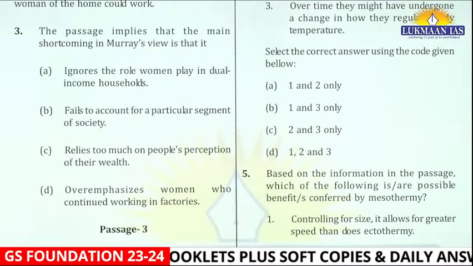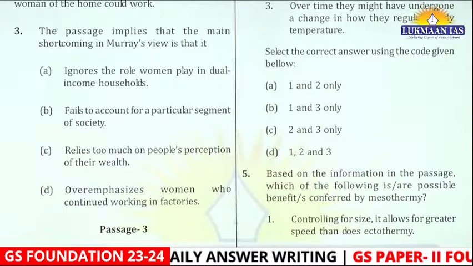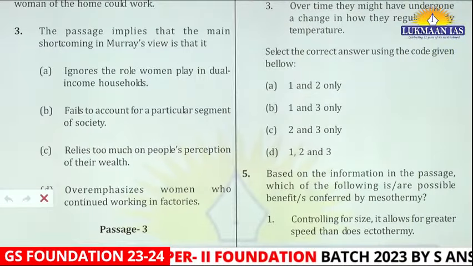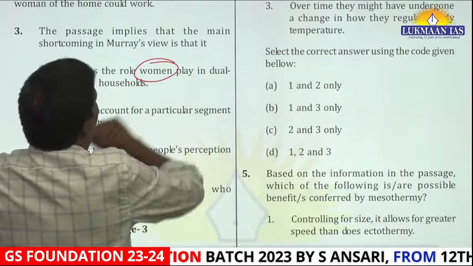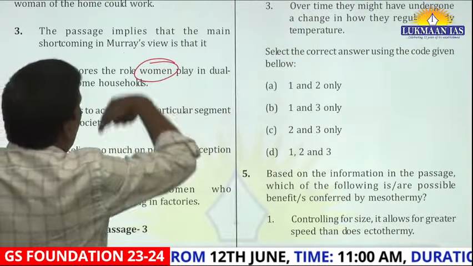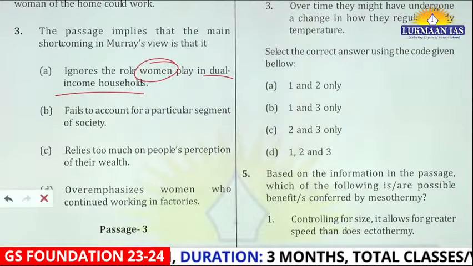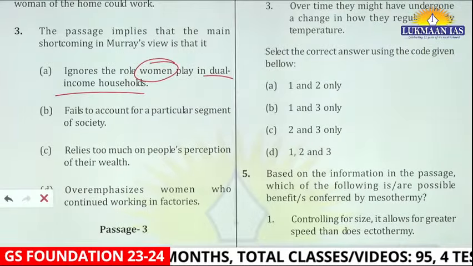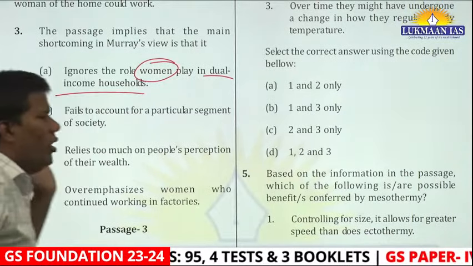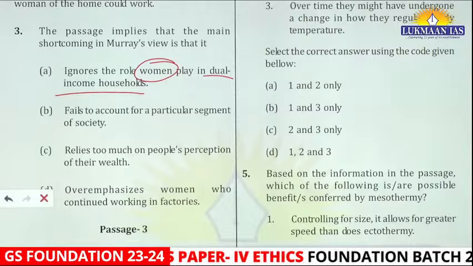The passage implied that the main shortcoming in Murray's view is that it ignores the role women played in dual income. See, how my mind is working. Why I circled the woman, not dual income households. It happened very naturally. The first time I read this paragraph, you have to think, why did it happen in my mind? If you understand this, you will also understand why it should happen in your mind one day.